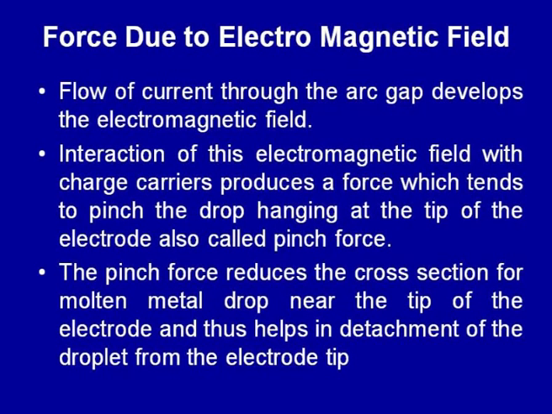The next force is the force which is generated due to the electromagnetic field. This kind of force is mainly generated due to the flow of current through the arc zone. When there is a flow of current through the arc gap, it develops its own electromagnetic field, and when this electromagnetic field interacts with the electromagnetic field generated by the charged particles themselves, a force is generated, which tends to pinch off the hanging drop, the molten metal drop hanging at the tip of the electrode.